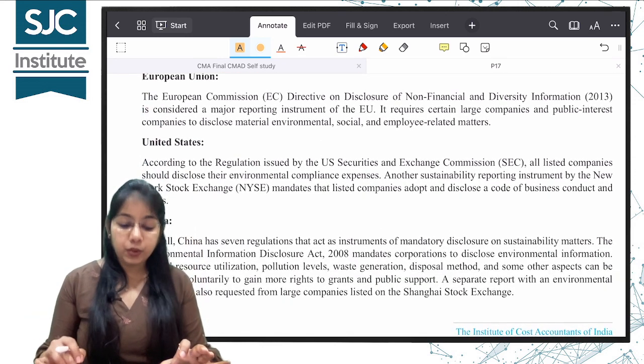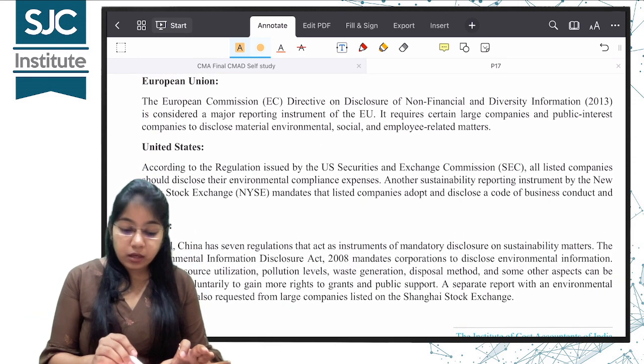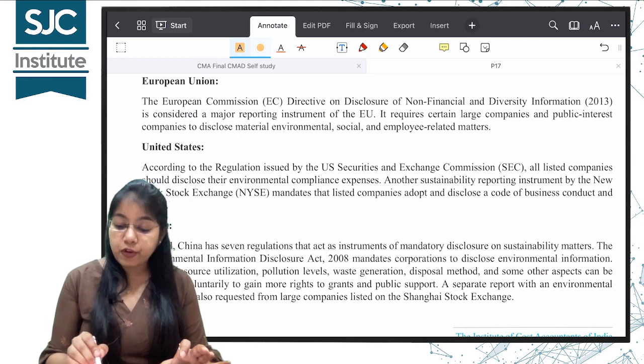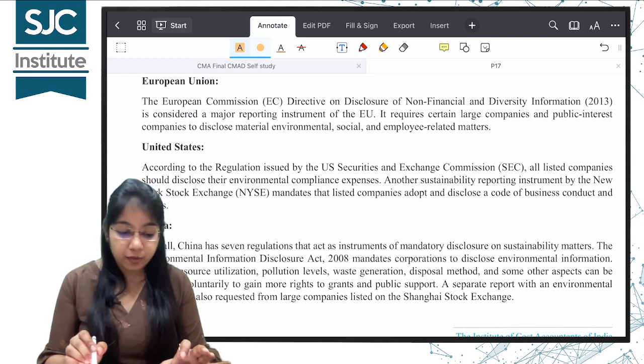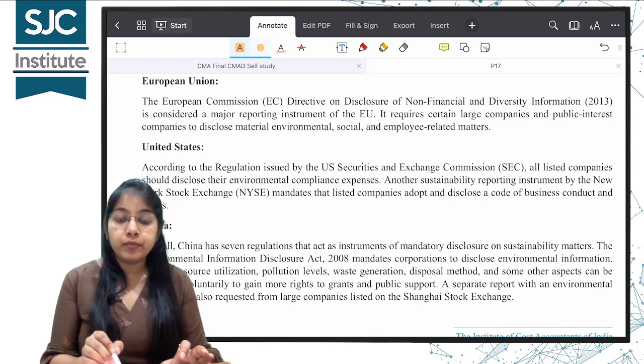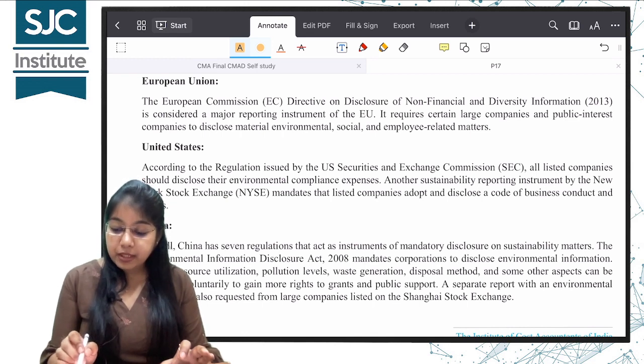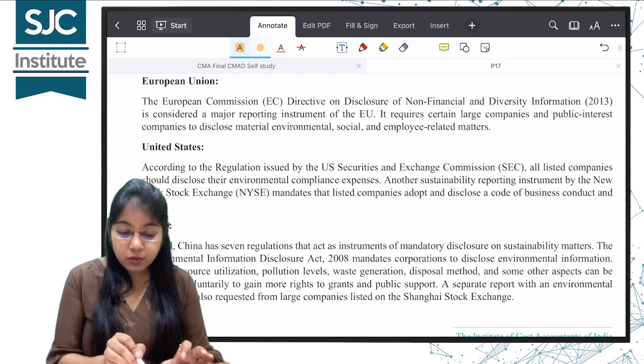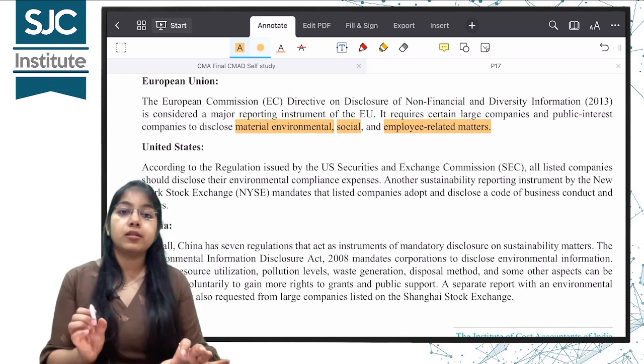In the European Union, the European Union Commission Directive on Disclosure of Non-Financial and Diversity Information is considered a major reporting instrument of the EU. It requires certain large companies and public interest companies to disclose material, environmental, social and employee related matters.